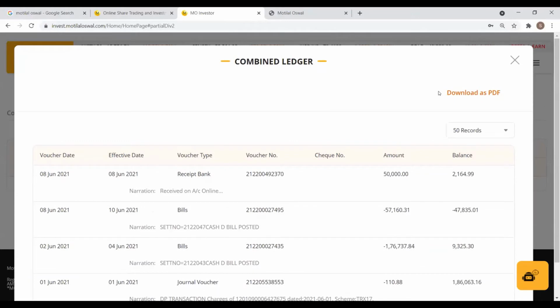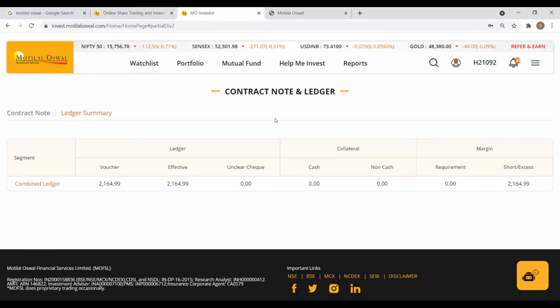So there's an option here at the top to download it as PDF. And yeah, so that's on contract notes and cash ledger statements. Now I'll come to the fund transfer portion.